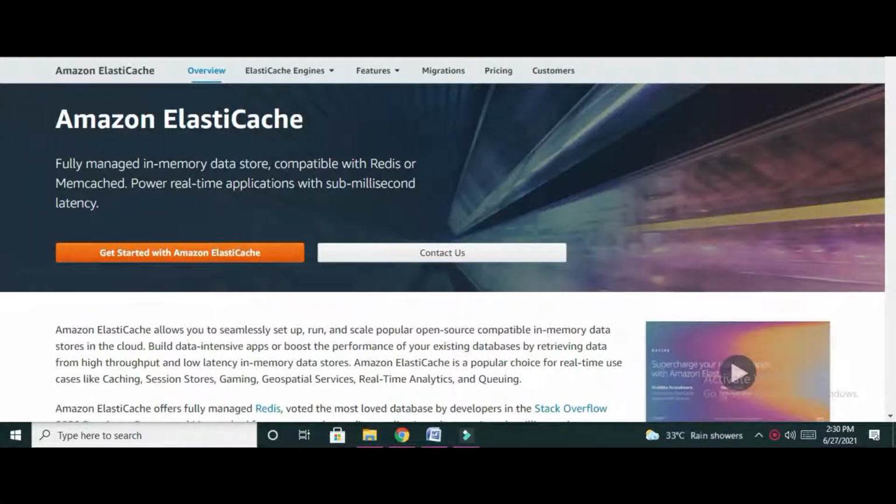Amazon ElastiCache. Amazon ElastiCache is a fully managed in-memory data store which is compatible with Redis and Memcached. As we know, cache memory is the fastest memory, so the same concept is being used in Amazon Web Services.